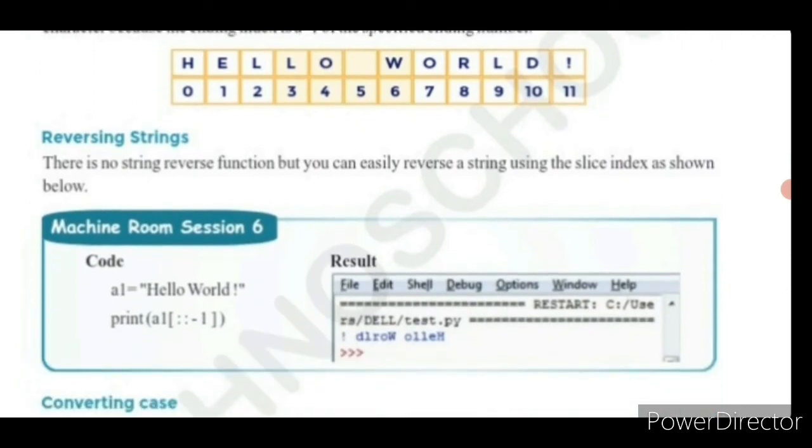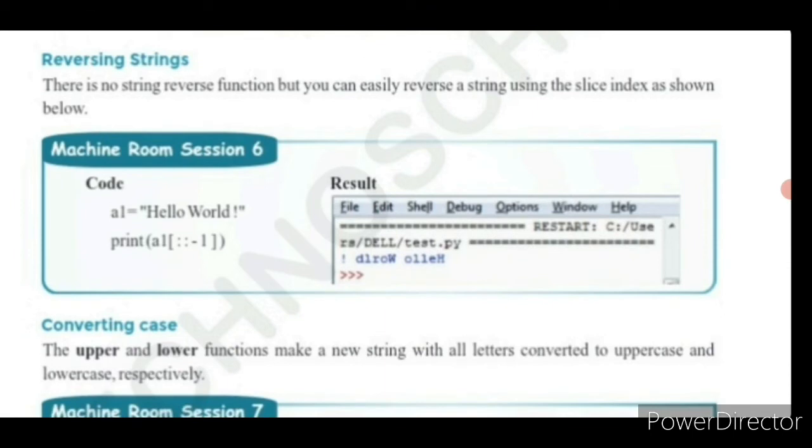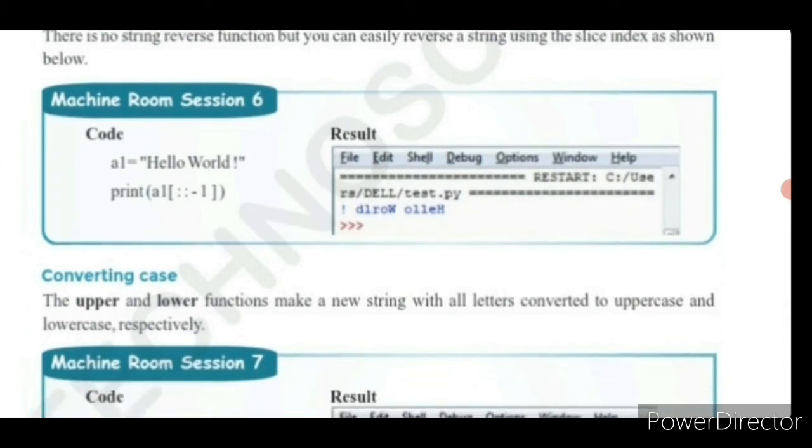There is no string reverse function, but you can easily reverse a string using the slice index as shown below. See this example. A1 is a variable which stores the double quoted string hello world. Print A1 within square brackets ::-1, which denotes the reverse string. Here in Python there is no particular reverse function, but using this slice index we can reverse the given string. Here it is presented in the reverse form.